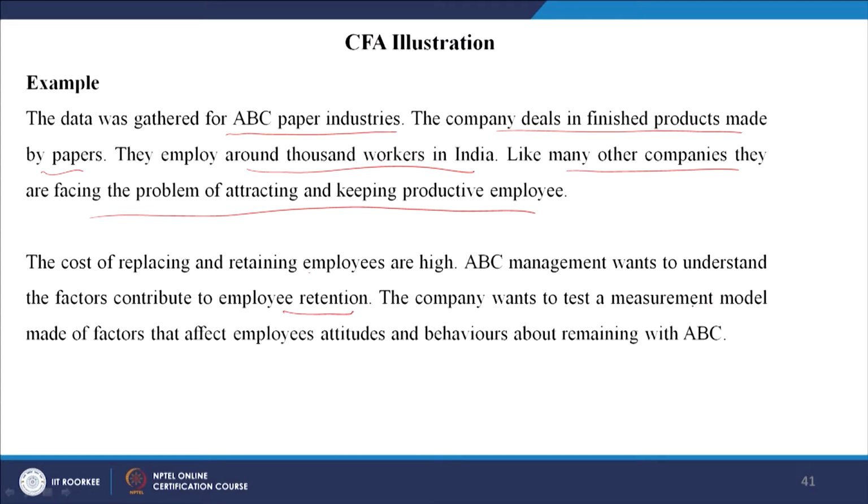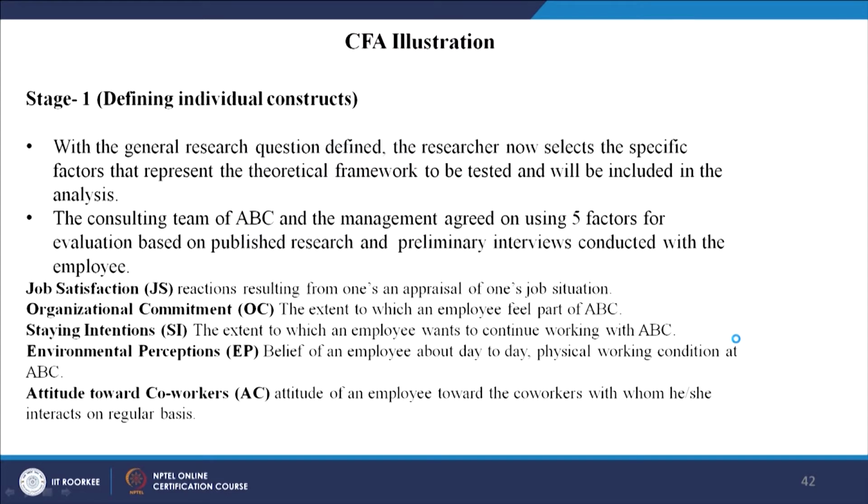So, it wants to test a measurement model made of factors that affect the employees' attitudes and behaviors about staying with the company. First, we will define the individual constructs. So, let us do that. With the general research question defined, the researcher now selects the specific factors that represent the theoretical framework to be tested. So, what are the constructs? They have job satisfaction, organizational commitment, staying intention, environmental perceptions, and attitude towards co-workers. These are the constructs that would be a part of this study.